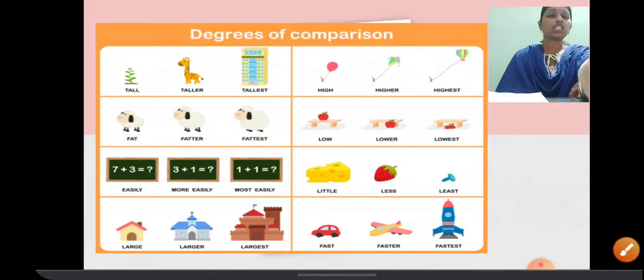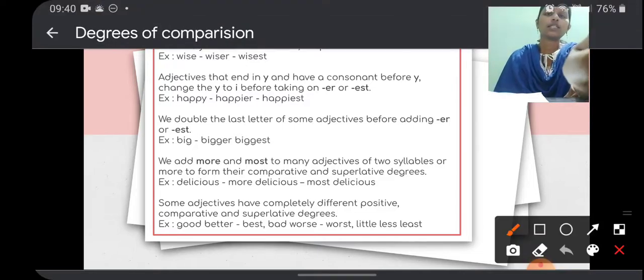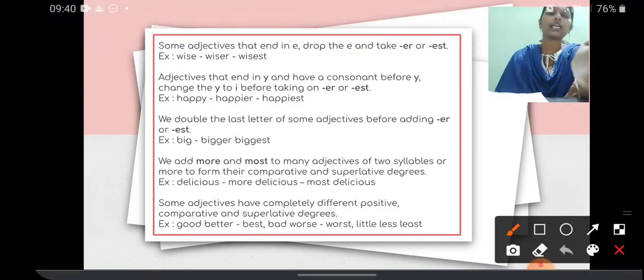As for the spellings of these adjectives, there is a spelling variation even. Let us see some adjectives that end in e: drop the e and add er or est. So wise, wiser, wisest. You need not add the last e; we drop that e and just add er.